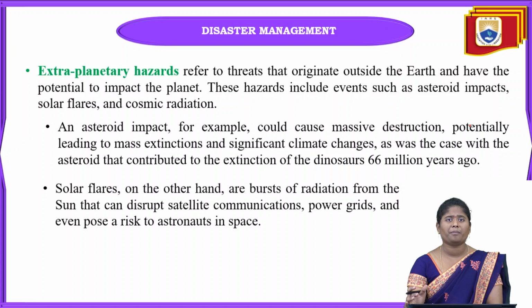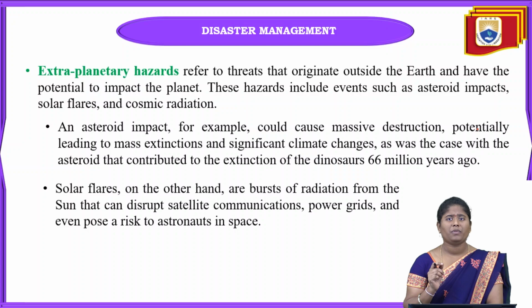At the time of that extinction of the dinosaurs, so much damage happened. Okay. And next one is solar flares. A solar flare is nothing but a burst of radiation from the sun. When the sun's radiation falls directly on our earth planet, it is going to disrupt satellite communication.